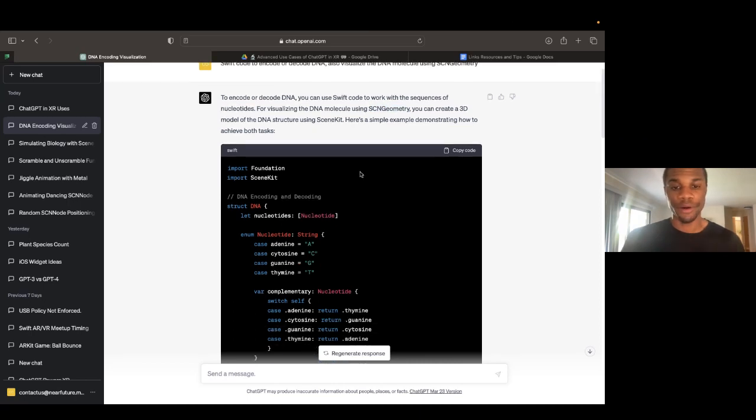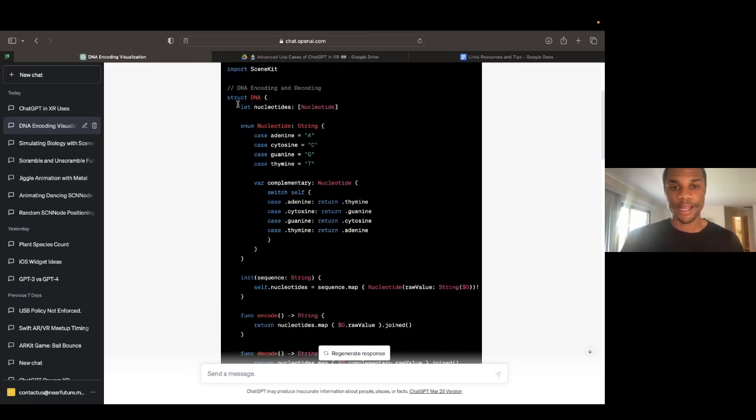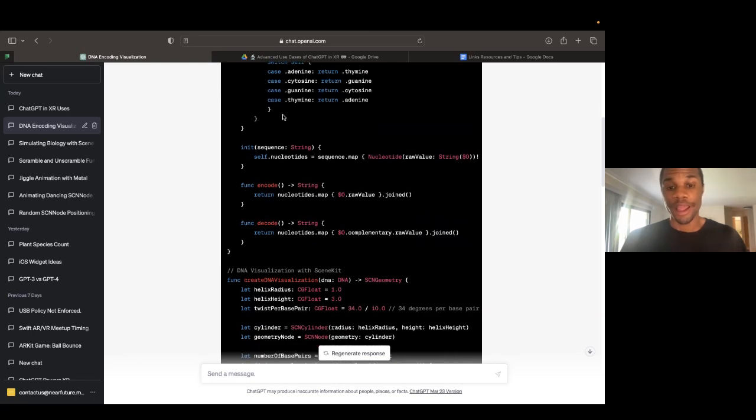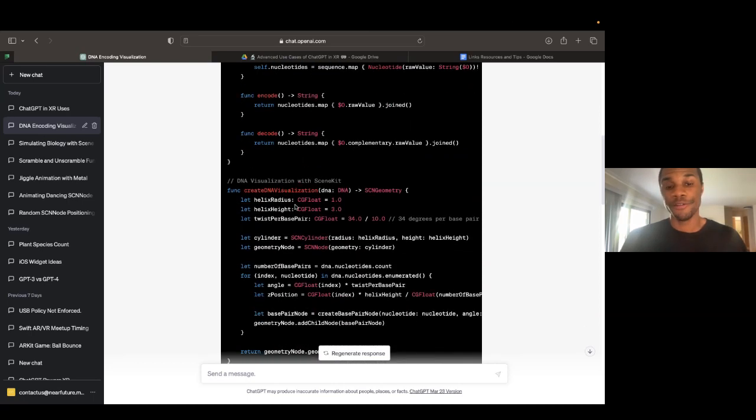Here's a simple example. And so right here, you can see it has our DNA, it has nucleotides, we have adenine, cytosine, guanine, and thymine. For those of you who remember that from biology class, the ACGT base pairs that we have there. And it really did create some code to actually encode and decode different DNA.